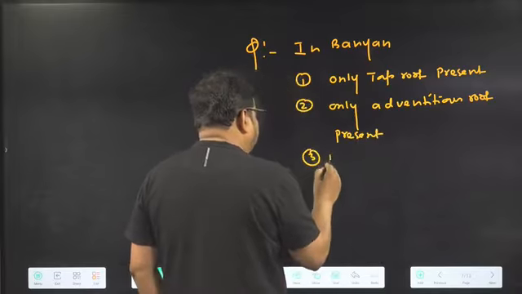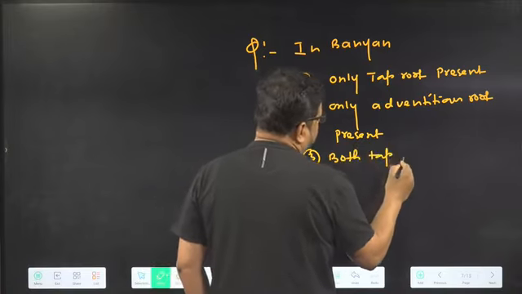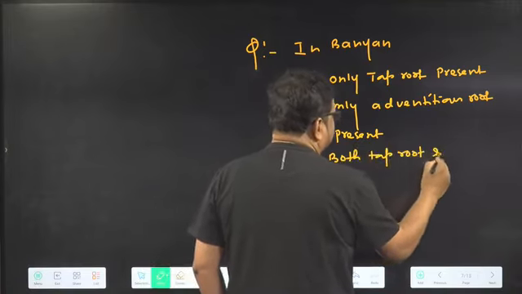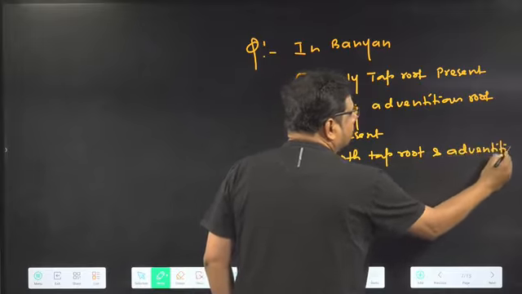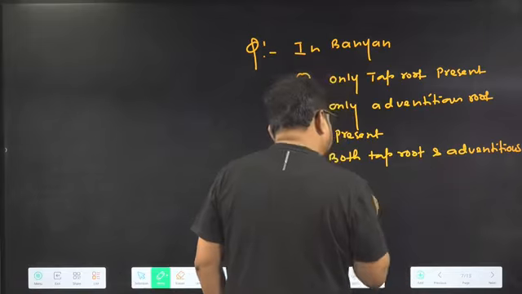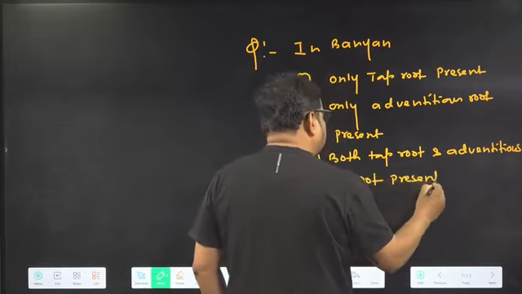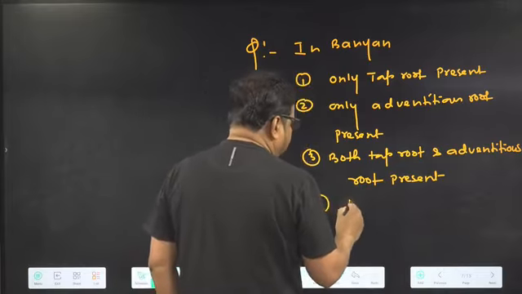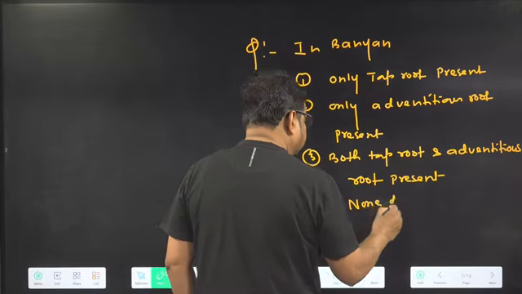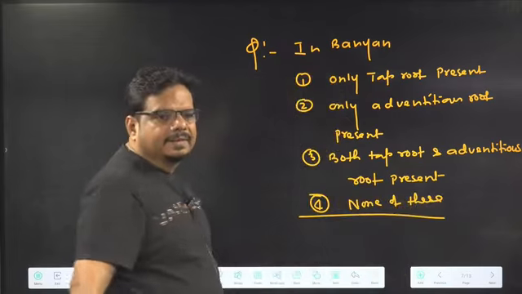Third, both tap root and adventitious root are present. Fourth, none of these. Answer the question.